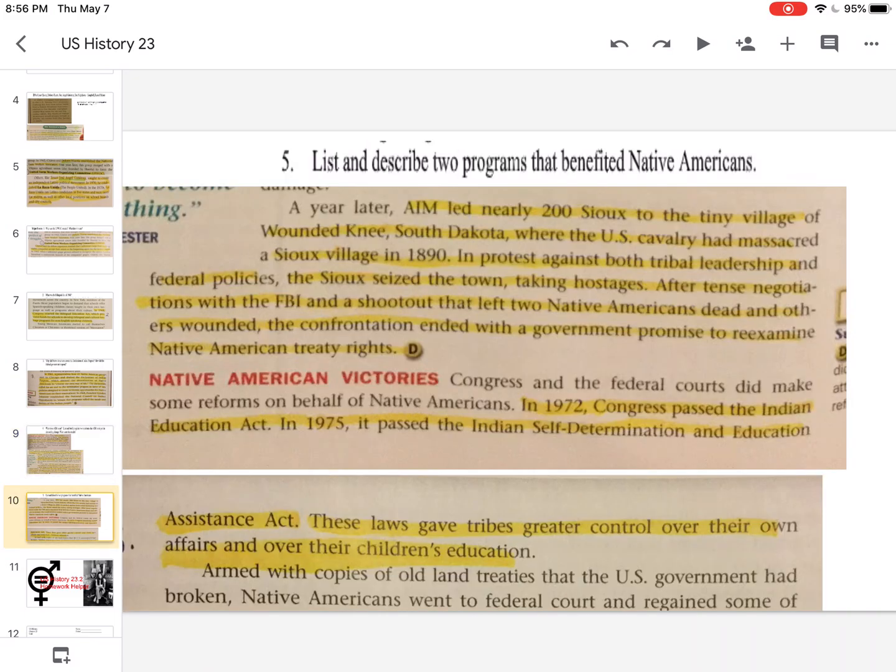List and describe 2 programs that benefited Native Americans. So the Indian Education Act and the Self-Determination Assistance Act. These 2 laws gave Native Americans greater control over their own affairs and their children's education.